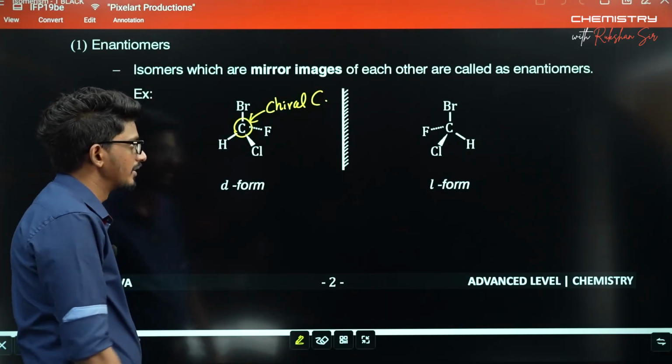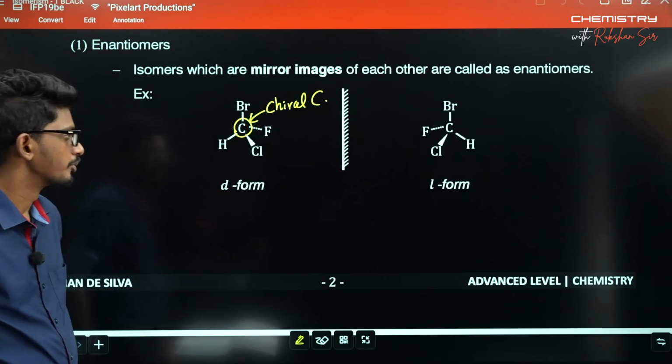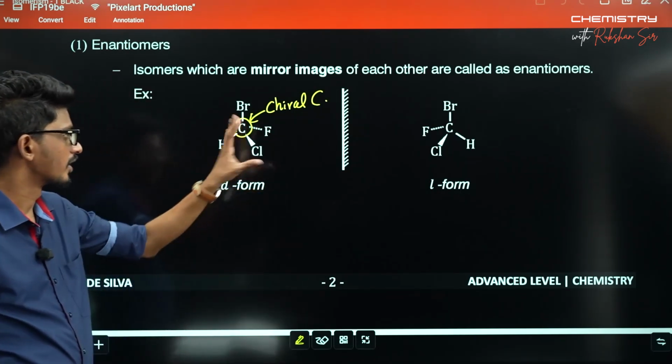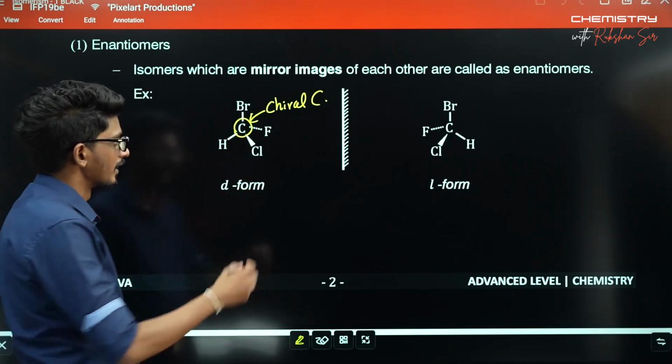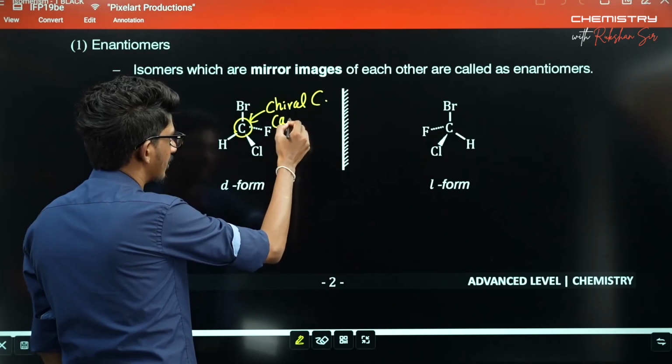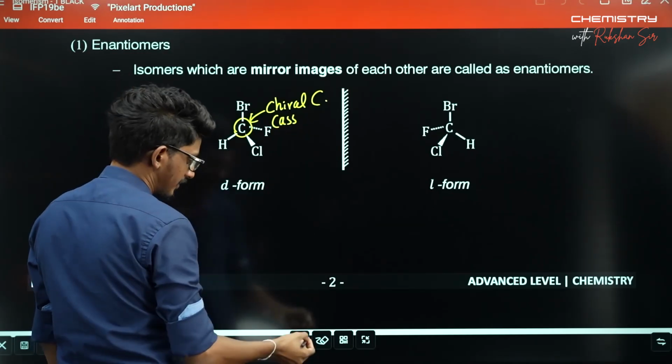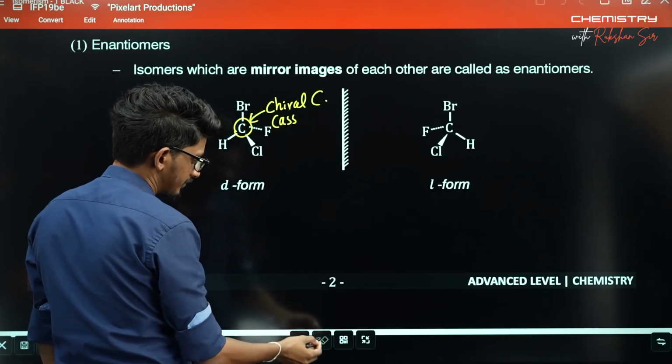What is a chiral carbon? It is a carbon with 4 different groups attached to it. Sometimes it is referred to as an asymmetric carbon.